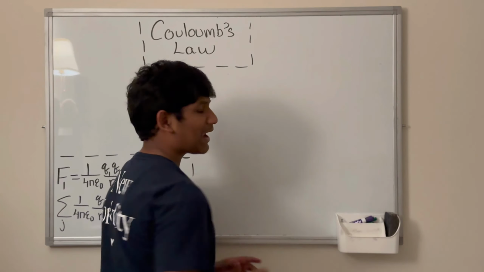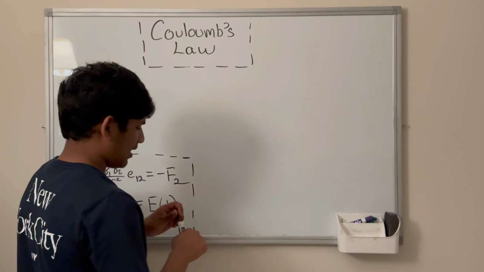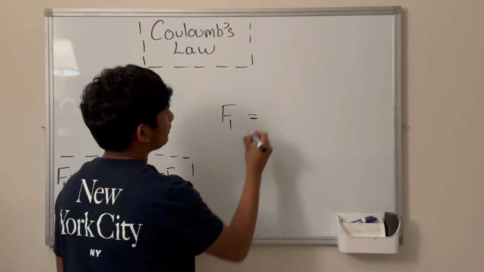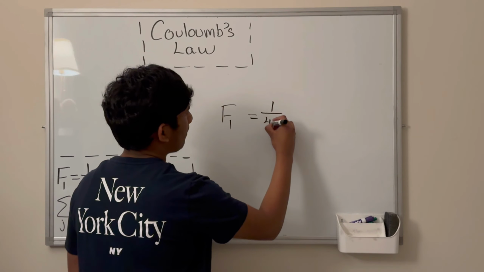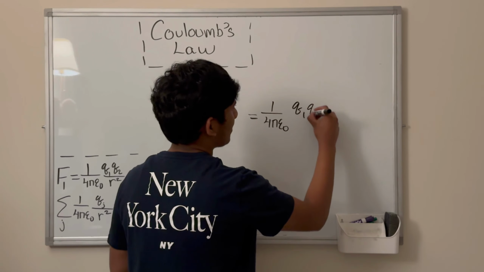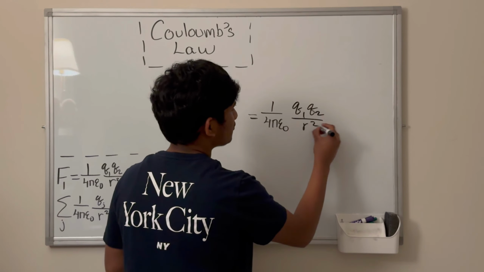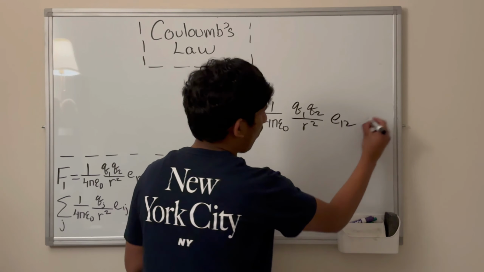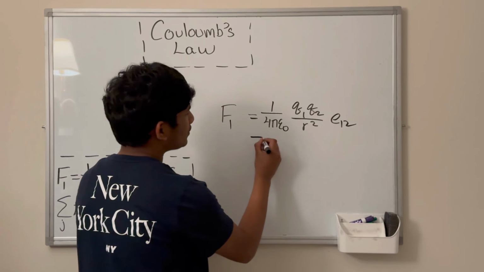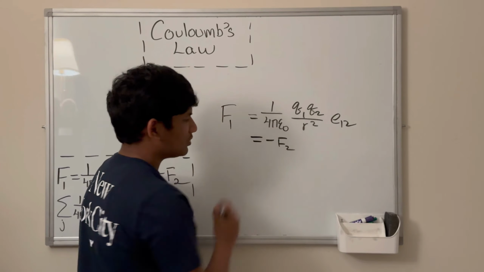Coulomb's law can be written as such. Namely, F1 is equal to 1 over 4 pi epsilon naught times Q1 times Q2 over R squared times e12. This is Coulomb's law, and this is also equal to negative F2.